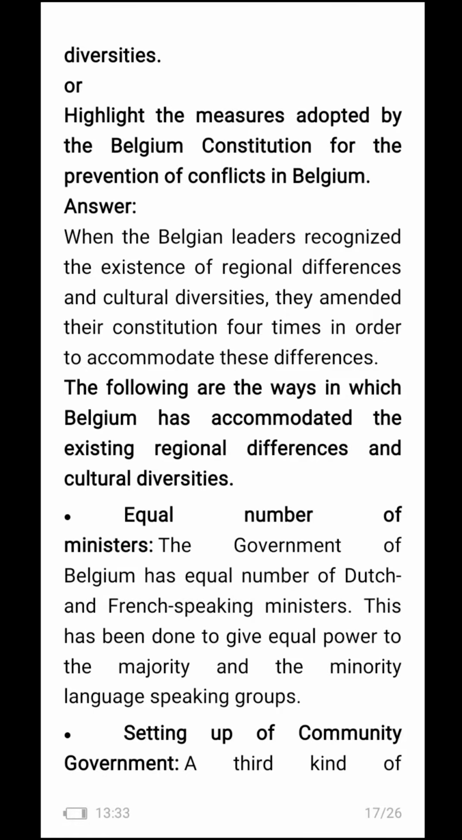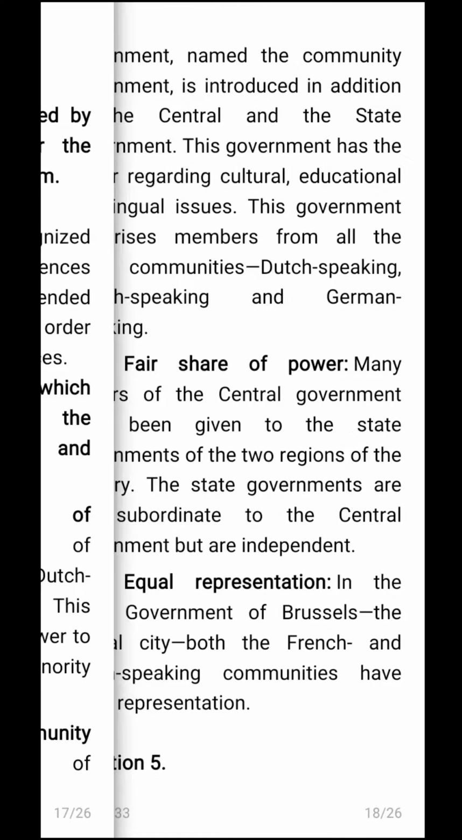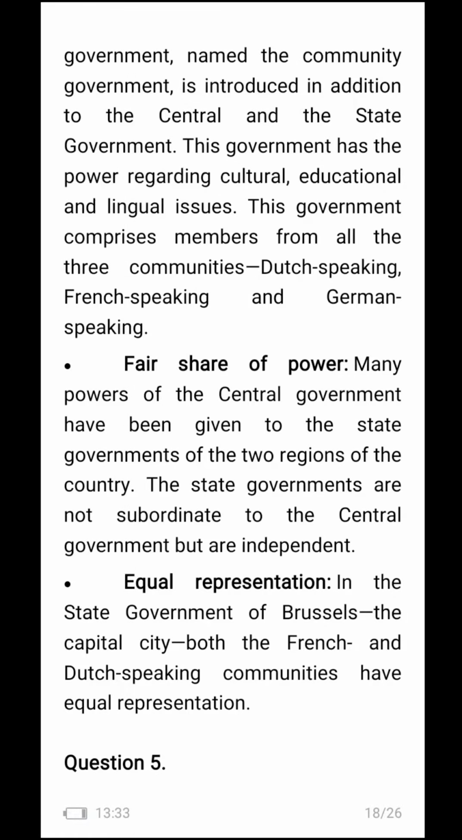Setting up of community government. A third kind of government named the community government is introduced in addition to the central and the state government. This government has the power regarding cultural, educational and lingual issues. This government comprises members from all the three communities, Dutch speaking, French speaking and German speaking.